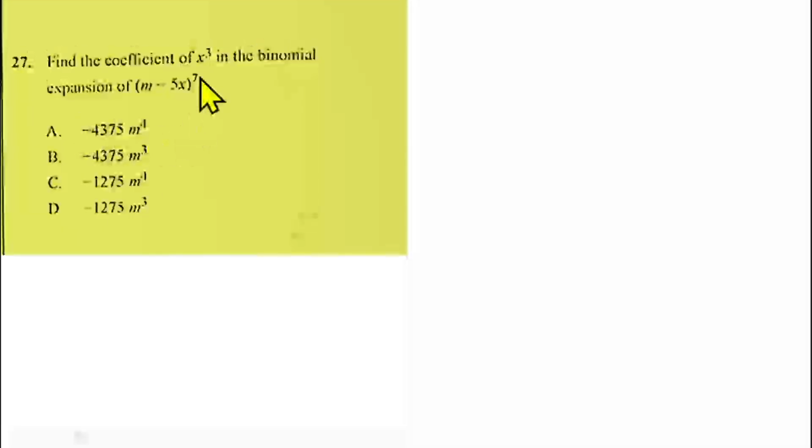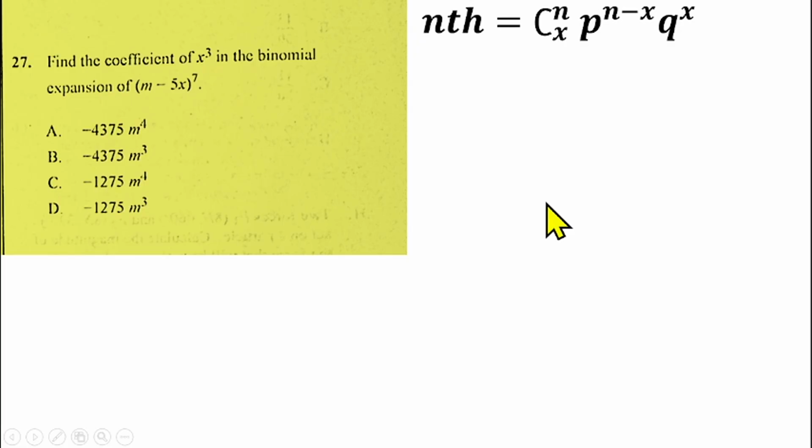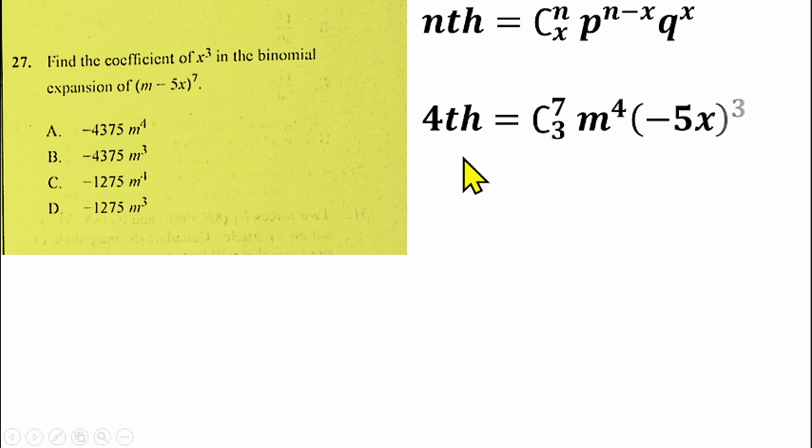Question number 27 is still on binomial expansion, just like we did before. In this question, we have to find the coefficient of x raised to the power 3 in the binomial expansion of m minus 5x raised to the power 7. You can do it in different ways, or you can use the binomial expansion formula to find the coefficient of the term we are looking for. In this case, we are looking for the coefficient of x raised to the power 3. Which term has x raised to power 3? That should be the fourth term.